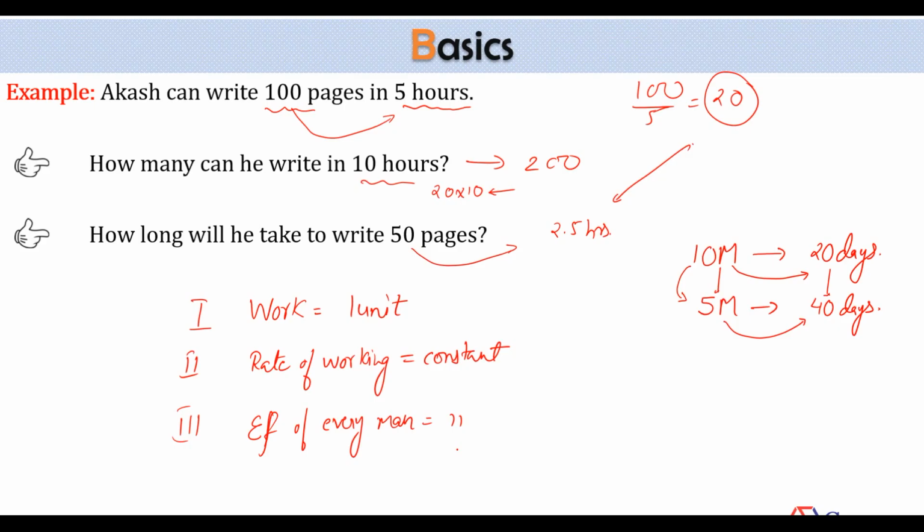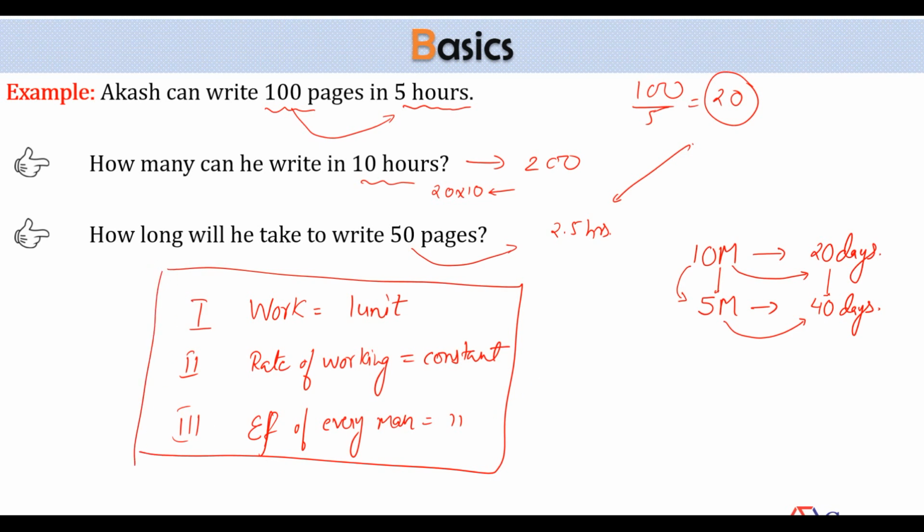This was the third assumption. So remember that while solving the question, you'll have to consider these three assumptions: work is always equal to 1 unit, rate of working will be constant, and the efficiency of each and every man is also constant.